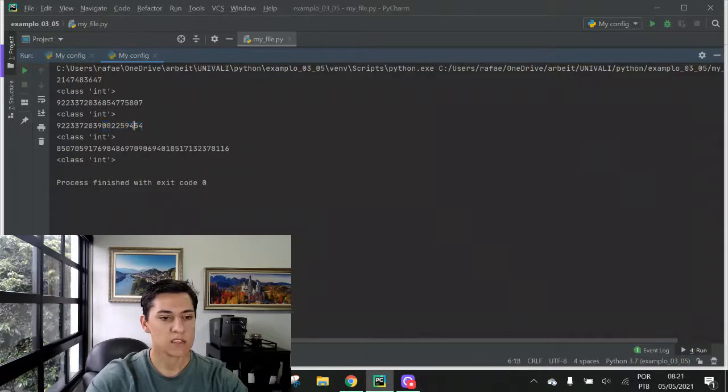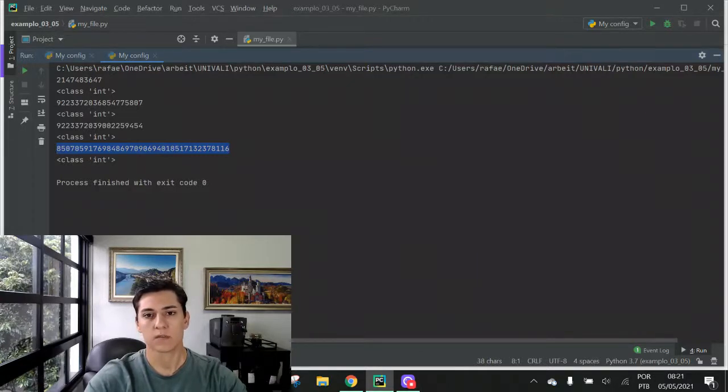And we can take this value and multiply it by itself, taking the square value of this operation. And here's the new number. So it's totally powerful to work with int values in Python when we have to solve problems that demand the processing of large integer values. So here is one overview about this data type. Thanks.